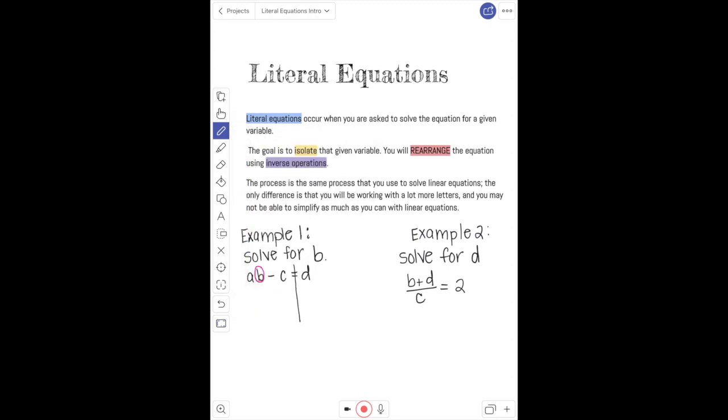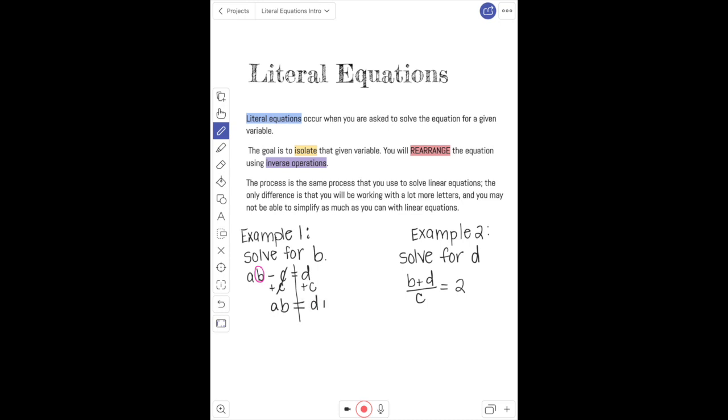When I'm looking at the problem, I have a times b. So I can't do anything with the a yet because I have that minus c. Just like if I were solving two-step or multi-step equations, if this was a number here with that minus c, I would add that number first. I would do that inverse operation. So that's what I'm going to do here. I'm going to add c to the other side. Now, in doing that, it has caused my c value to be on the right side of the equal sign, which is what we want to happen because we're trying to get b by itself.